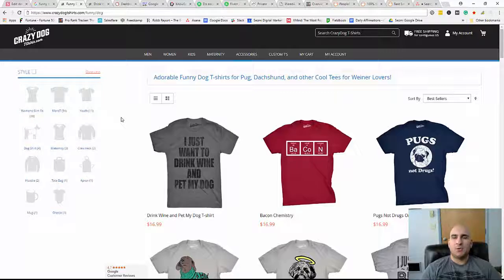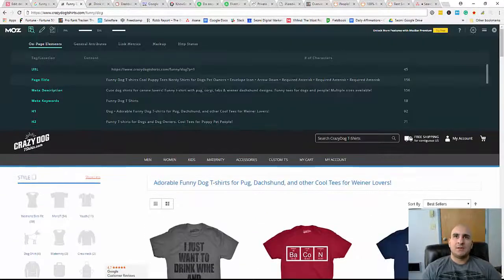So the next thing I want to show you is all their on-page elements. There's this tool here, which is the Moz toolbar. You can actually download it for free, and it'll show you all of their on-page elements to see kind of what they're doing. So let's go ahead and click on that here real quick. So this is their exact page title: funny dog t-shirts, right?